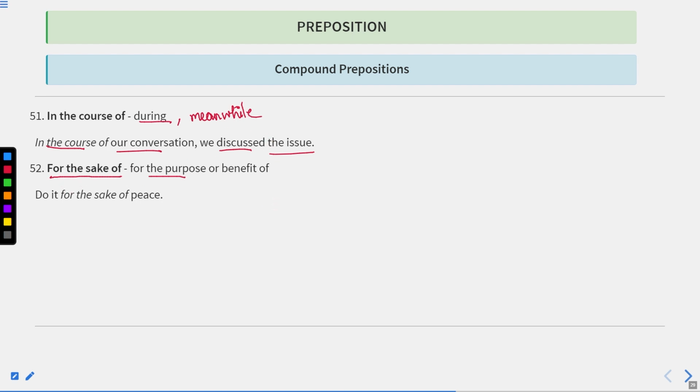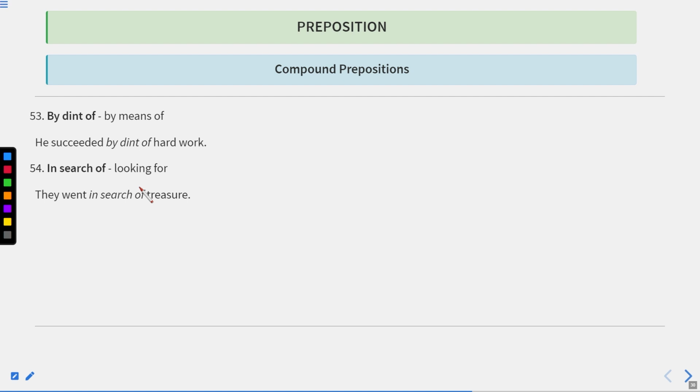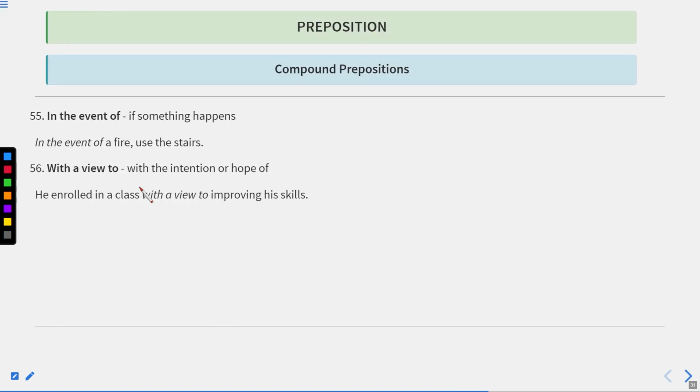For the sake of, for the purpose or benefit of. Do it for the sake of peace. It means do it for the benefit or for the purpose of peace. The next one is by dint of. This is very, very important. It means by means of. He succeeded by dint of hard work. It means because of hard work. In search of means looking for. They went in search of treasure. In the event of, if something happens. In the event of a fire, use the stairs. It means if there is a fire, you should use the stairs.